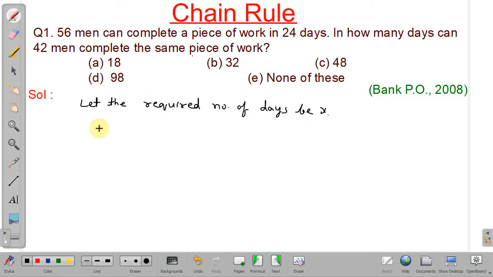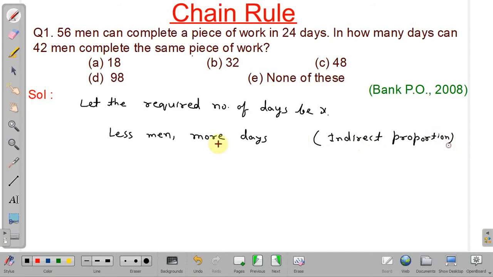So if we see, less the number of men, then more number of days will be required to complete the work. So less men, more the number of days. Okay, it is in indirect proportion.